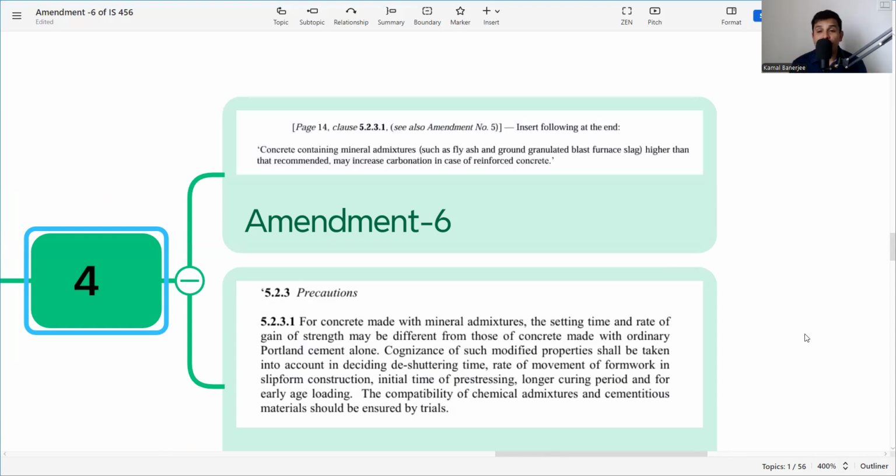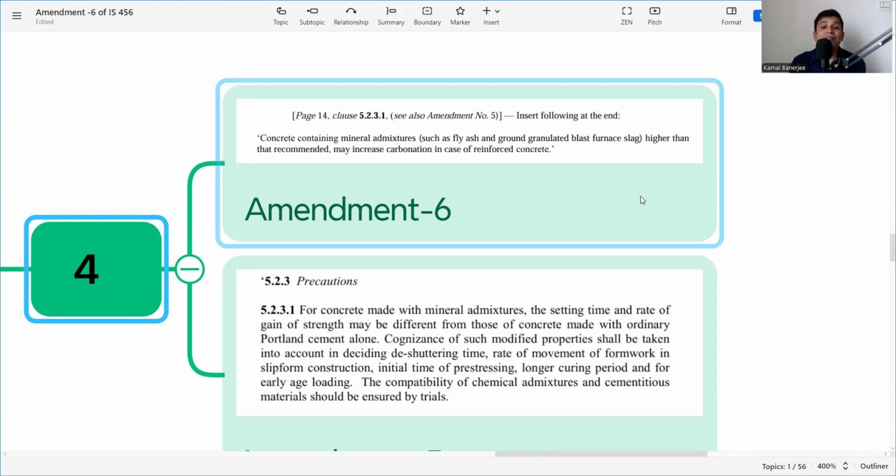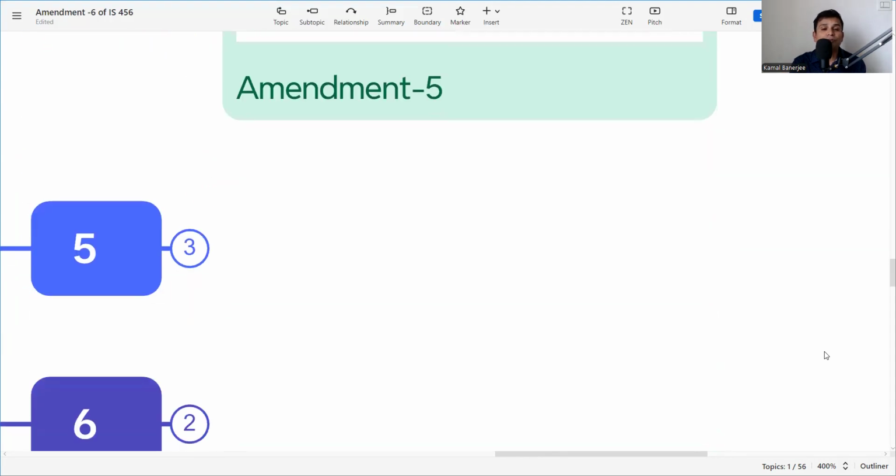That is called the carbonation of concrete, which has a detrimental effect on concrete strength, concrete durability, or the lifespan of the structure. So what they are saying is, whenever we are using any fly ash or GGBS, we need to be very cautious about the carbonation of the concrete also. They are saying these increase the carbonation of concrete, so we need to take care of that also.